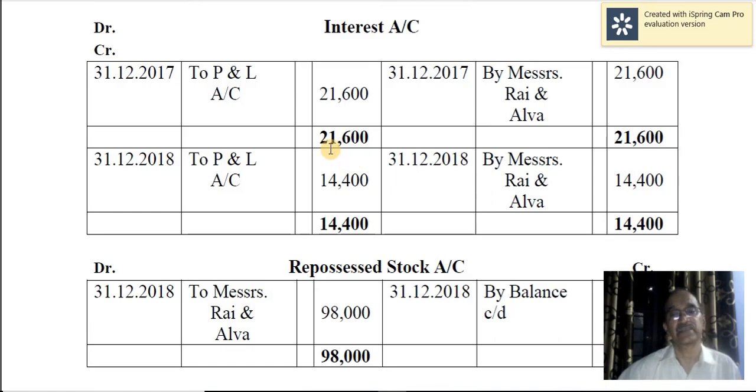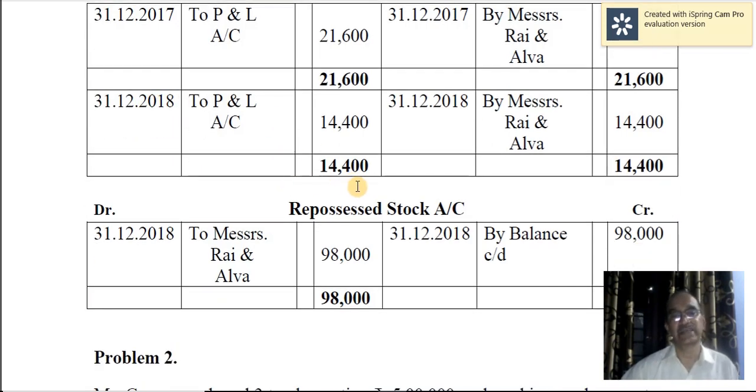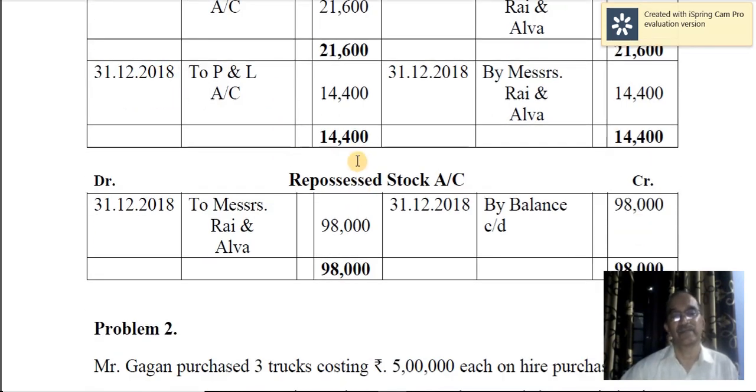Now come to the next year. Next year interest due by Messrs. Rai and Alva is 14,400. So that's credited. Then interest account is closed by transferring the balance to profit and loss account for the year 2018. Now in the case of hire vendors, when the goods are taken over by them, then a separate account is opened that is called repossessed stock account.